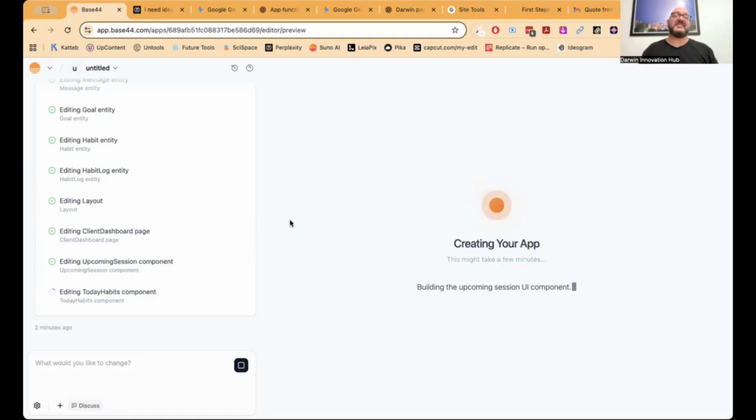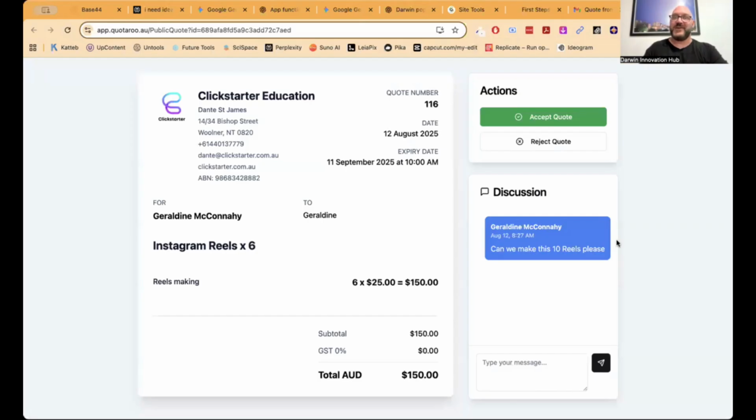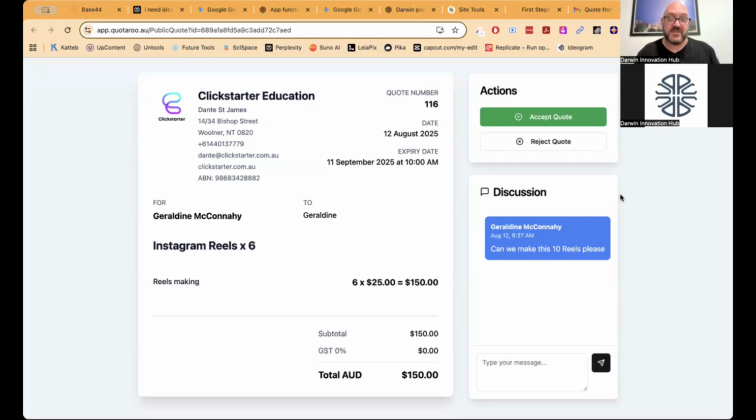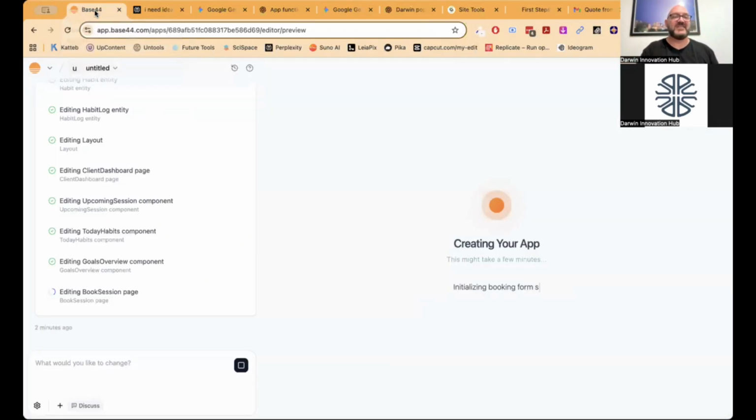One thing you might need to consider is: is there an app already out there that does something similar to what you would like to do? For instance, if you wanted to do a quoting website, those tools already exist. There's plenty of them. My problem is that it cost me $29 a month for the one that I use. And it's costing me less than that per month to use Base44 at the moment. So this is the craziness of it.